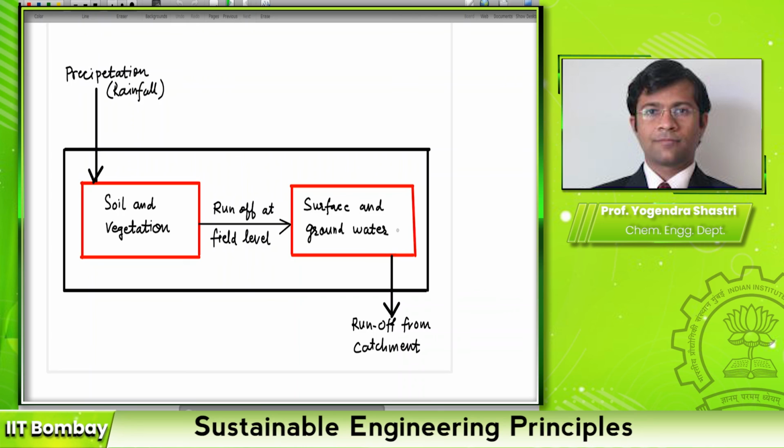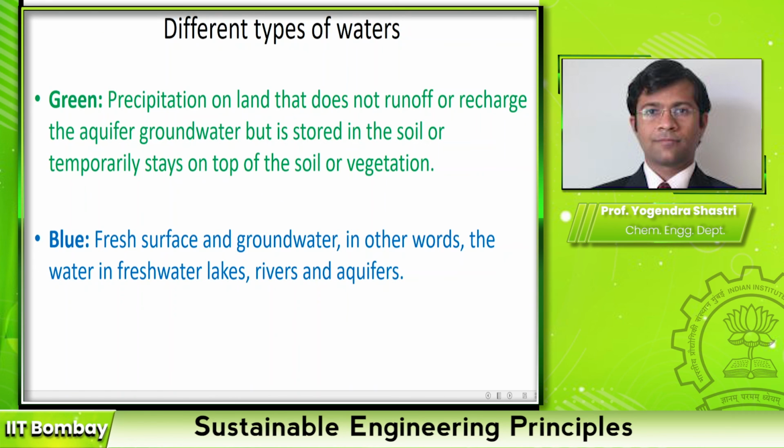So this concept is important to understand the different types of water. So let us try to understand how this relates to the different types of water. So based on the description that I just gave, the definition of green water is precipitation on land that does not run off or recharge the aquifer, groundwater, but is stored in the soil or temporarily stays on top of the soil or vegetation.